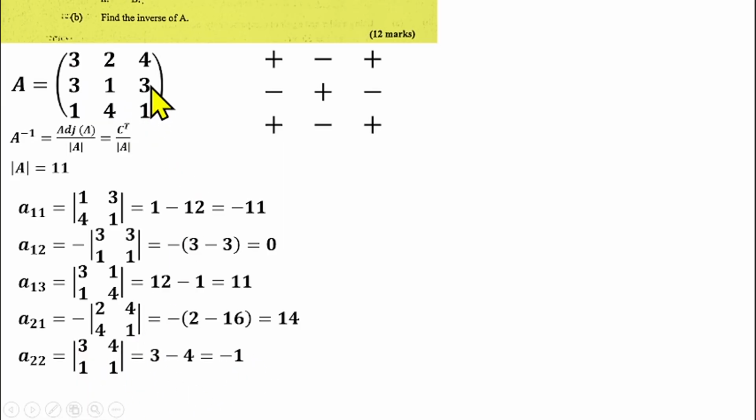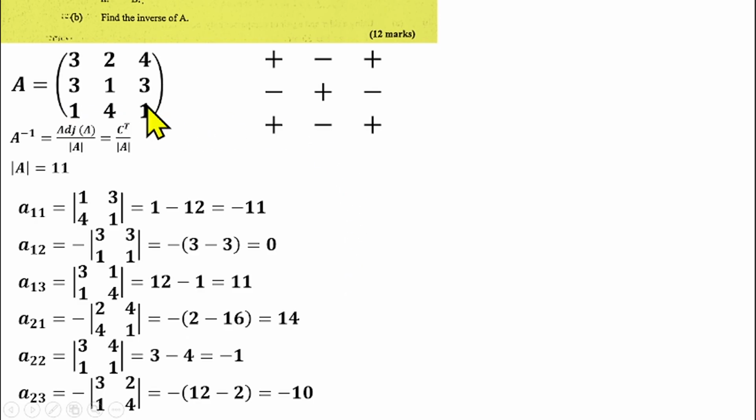Then for the element here, we need to find the cofactor of that as well. The element in the second row, third column, which is A23, the positional sign is negative. So I will close the second row, third column. I have 3, 2, 1, 4 left. So I will now find the determinant of that. It will be 3 times 4, 12, minus 2 times 1, which is 2. So that will give us 12 minus 2 is 10. That will give us minus 10 there.